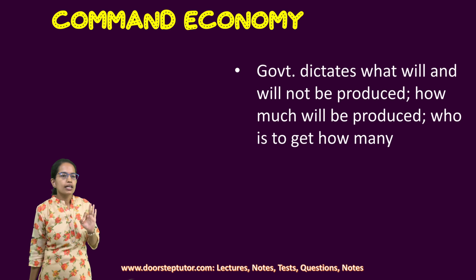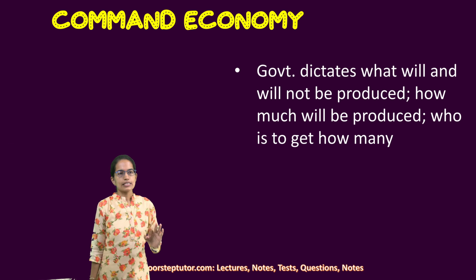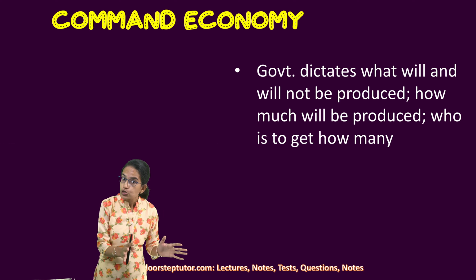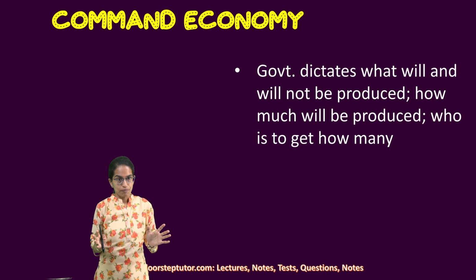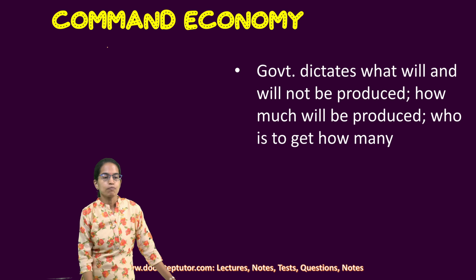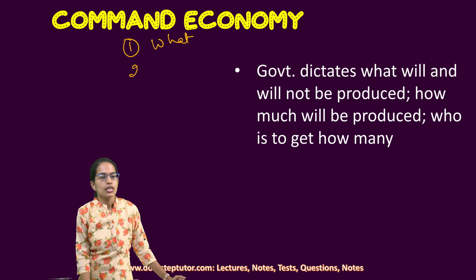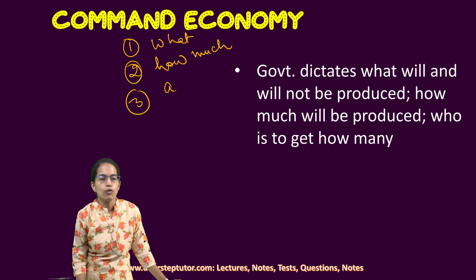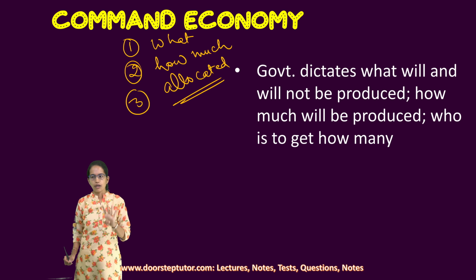Simply said, under a command economy, government decides. Government decides what should be produced, what should not be produced, how much quantity should be produced, and who is to get how much. That means how it is to be allocated. So the first thing is what is to be produced and what not. The second is how much to be produced. And the third is how it has to be allocated, who gets how much. So three things are the basis for command economy.